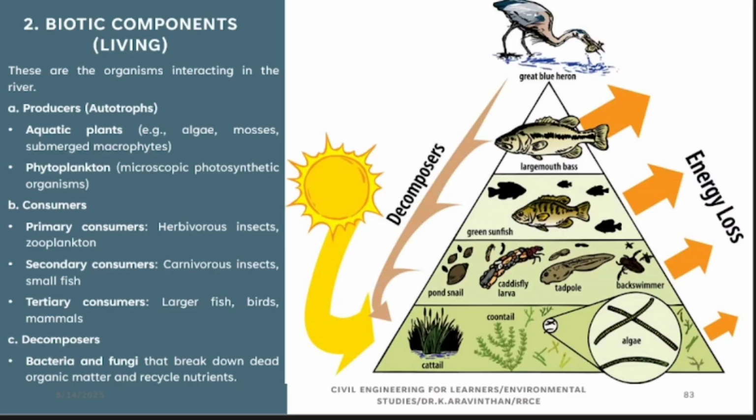You can see the producers. What are producers in a river? Cattail. This is called small bunches of grass. This is called cattail. This will be consumed by the tadpole, backswimmers, etc. And finally it will be consumed one by one. So these are called biotic components of the river. You see producers, consumers, territory consumers, and the last one is decomposers. Decomposers consume each and every organism after its death.